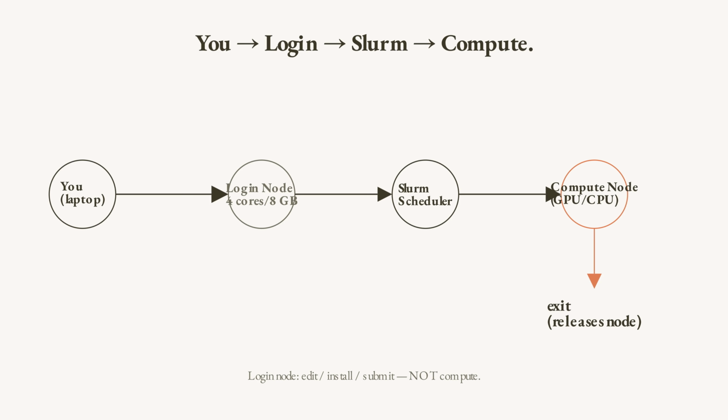The framework: a cluster is a set of machines connected by a network. Login nodes are the front door. You land here when you SSH in. Compute nodes are where your code runs. A scheduler, Slurm, sits between them. You describe what resources you need. Slurm finds them. Your job runs on a compute node. When it finishes, those resources are released. You never skip the scheduler.